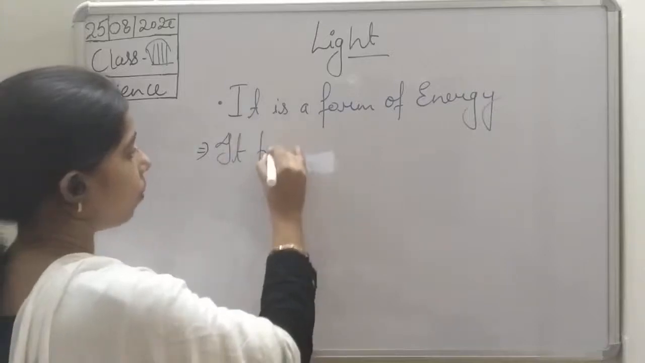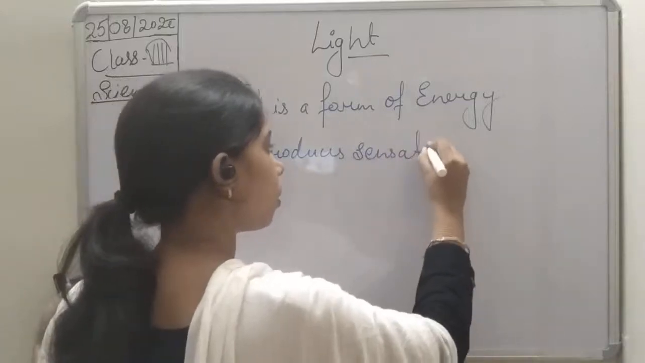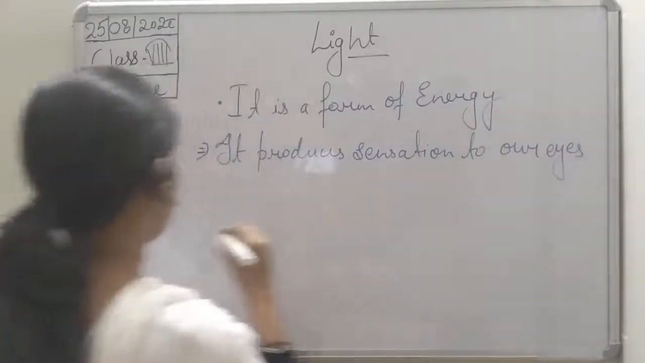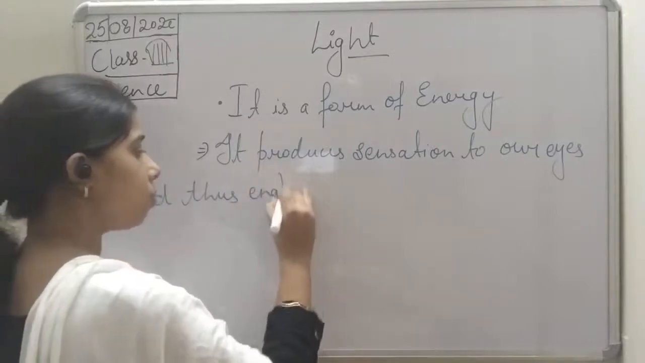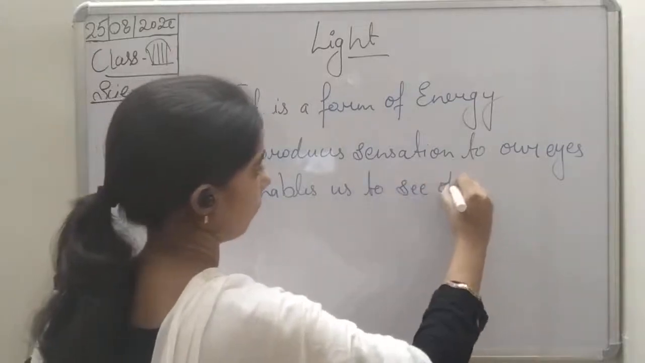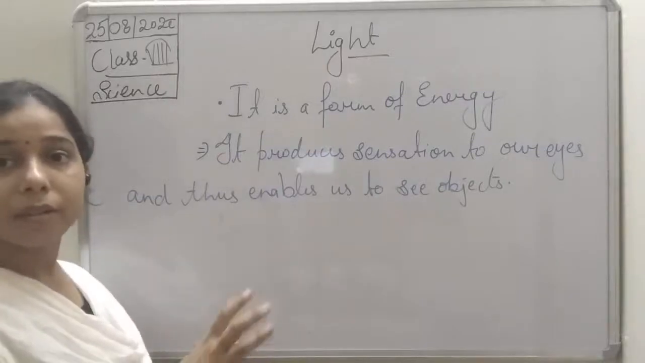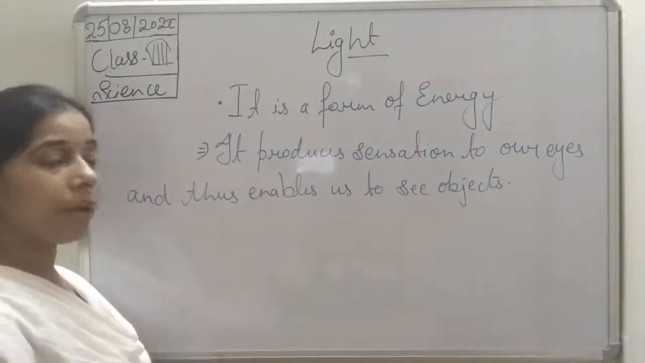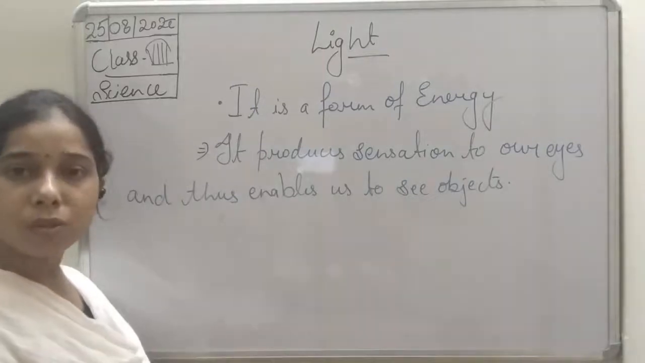It produces a sensation in our eyes, and thus enables us to see objects. So basically, light is a form of energy which enables us to see the objects which are present around us, surrounding us.